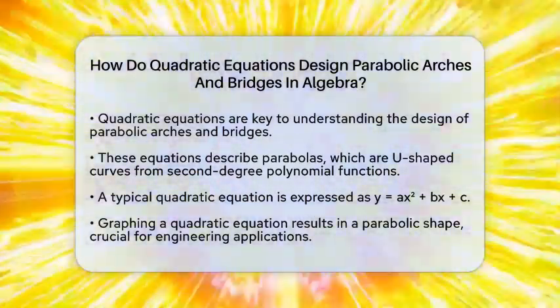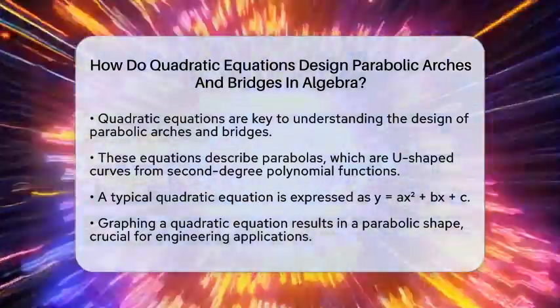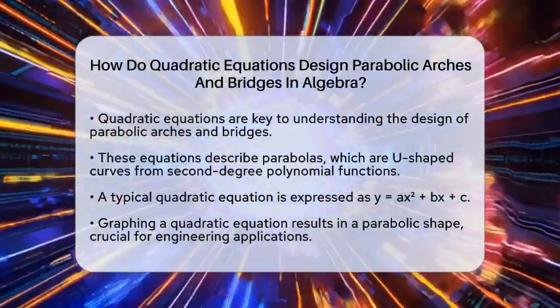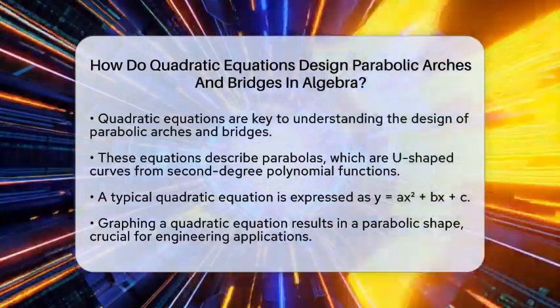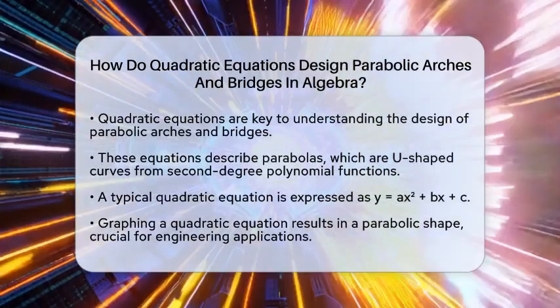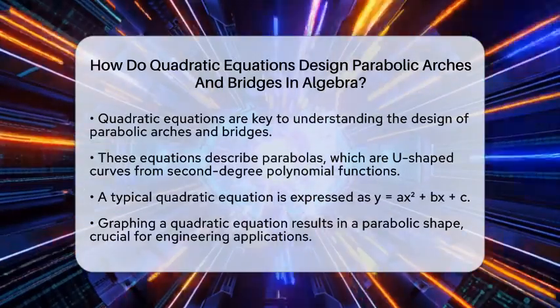Quadratic equations describe parabolas, which are U-shaped curves created by a second-degree polynomial function. Typically, a quadratic equation is written as y equals x squared plus bx plus c. When you graph this equation, you get a parabolic shape. This shape is essential in engineering, especially when designing structures like arches and bridges.